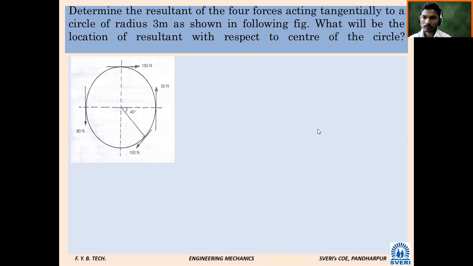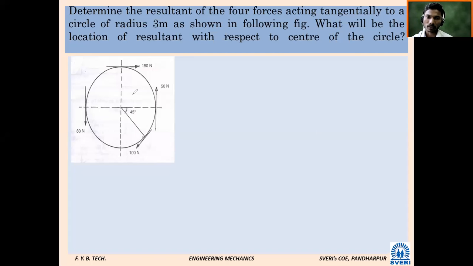Determine the resultant of four forces acting tangentially to a circle of radius 3 meter as shown in the following figure. What will be the location of the resultant with respect to the center of the circle? So how many forces are there in this system? Four forces. We are supposed to find the resultant, its direction, and locate its position with respect to point O, the center.